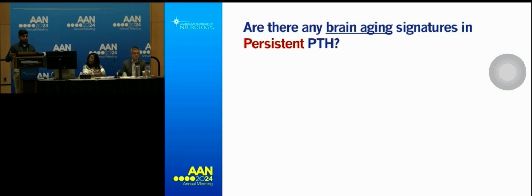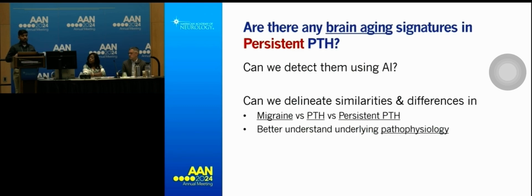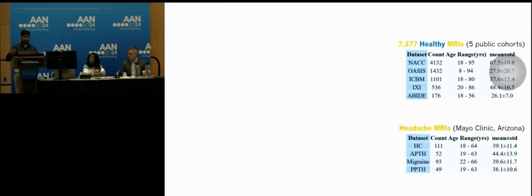So the question in this research I'm trying to understand is, are there any brain aging signatures indeed in persistent PTH that we can detect using AI models? And can we use those analyses to understand better how the similarities and differences between all of these headache phenotypes look like? So to train the model, I collected more than 7,000 scans from 5 different public cohorts, and all of these are healthy scans. And for the headache phenotypes, we collected more than 300 scans from Mayo Clinic in Arizona.